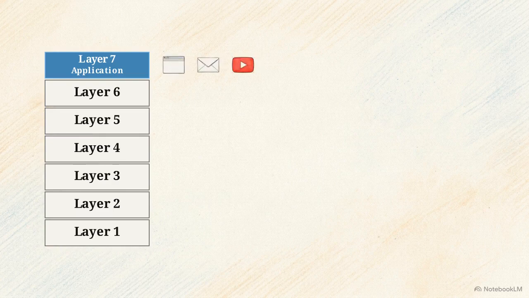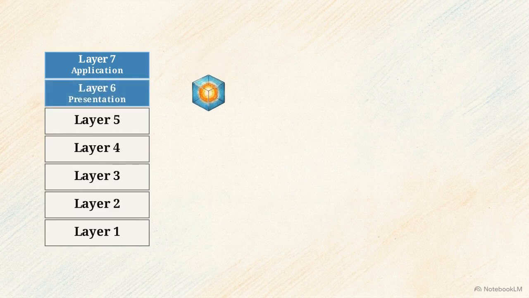We begin at the top with Layer 7, the application layer. This is the direct interface for user-facing software. Layer 7 does not send the data itself. Instead, it allows software like YouTube or Gmail to request network services, acting as the entry point. That data then drops to Layer 6, the presentation layer. Since different systems may use different internal formats, Layer 6 standardizes the data so the receiver can understand it. This layer handles format conversion, data compression, and TLS encryption, ensuring data is properly prepared and secured.